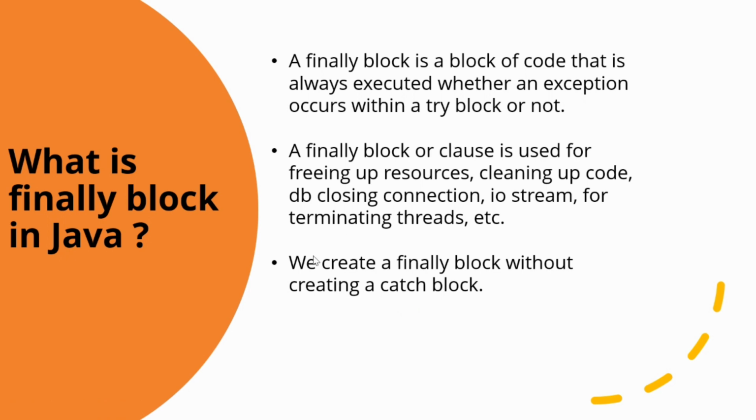The crucial statements include what we have mentioned: freeing up the resources, cleaning up the code, closing DB connections, IO streams, terminating the threads. So all this is handled in the finally block.